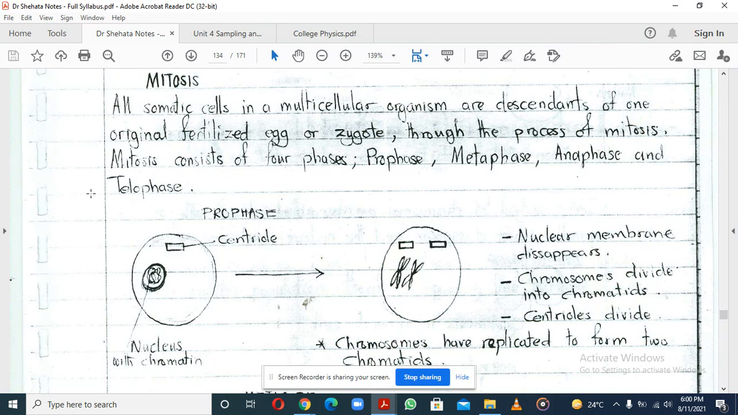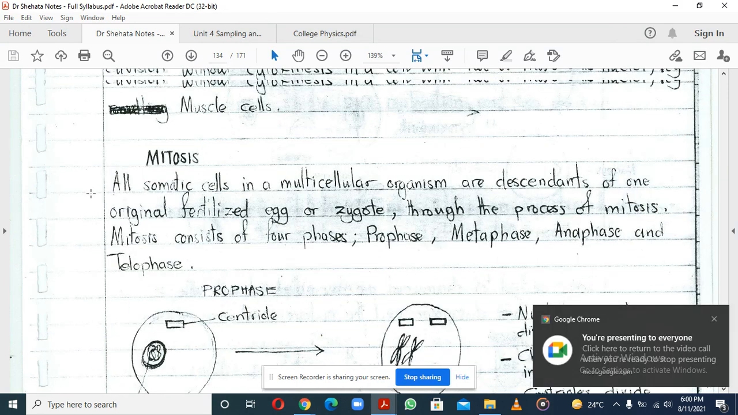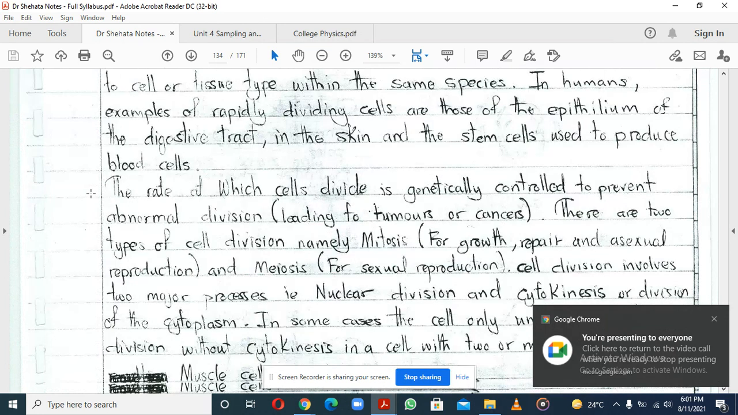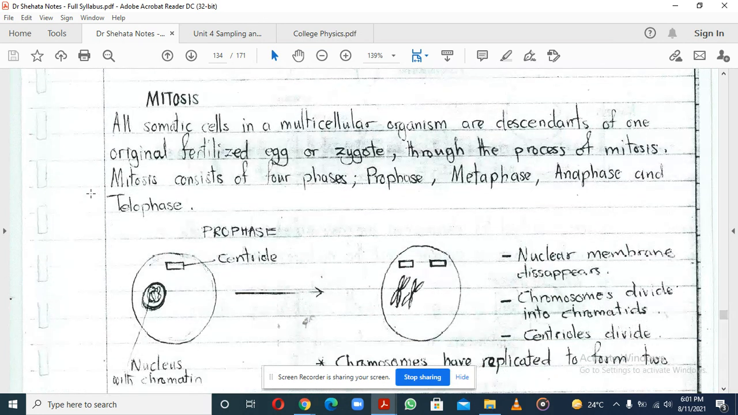So we had introduced mitosis and what mitosis is. And so what we basically say is that there are two types of nuclear division: meiosis and mitosis.